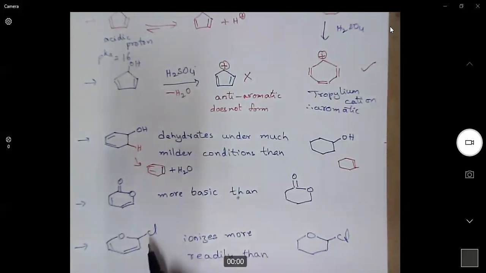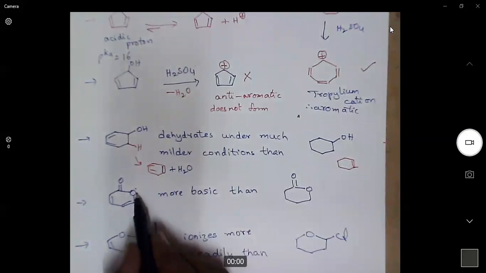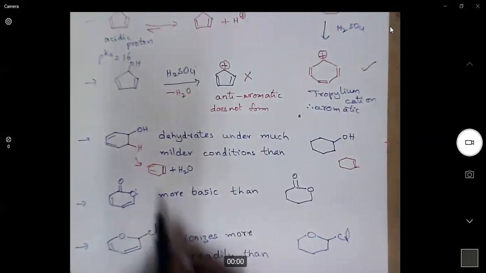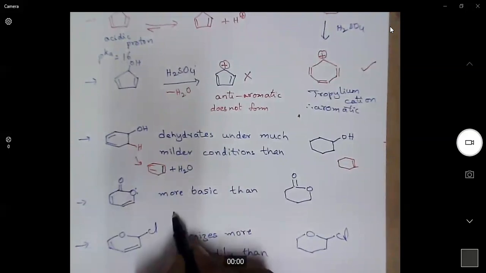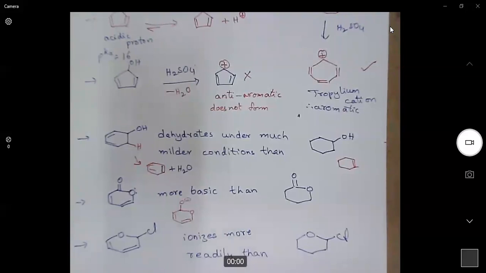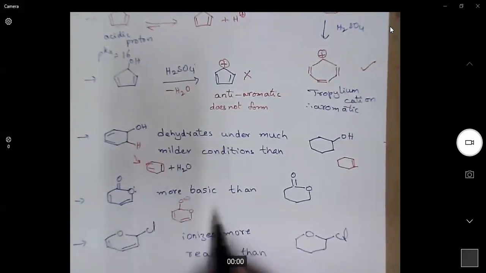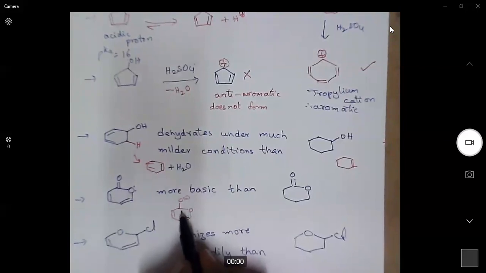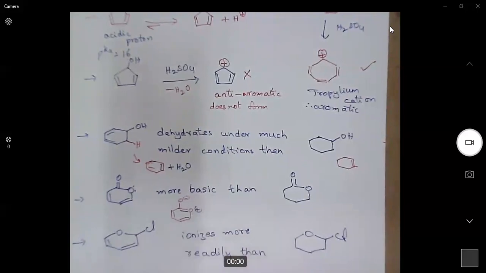Similarly, here also, why is it more basic? When we use a lone pair on this oxygen and we polarize it towards the carbonyl, what happens? We will get an aromatic system. So this double bond is already there. When we polarize it towards the carbonyl carbon, then it becomes a double bond and it is positively charged.